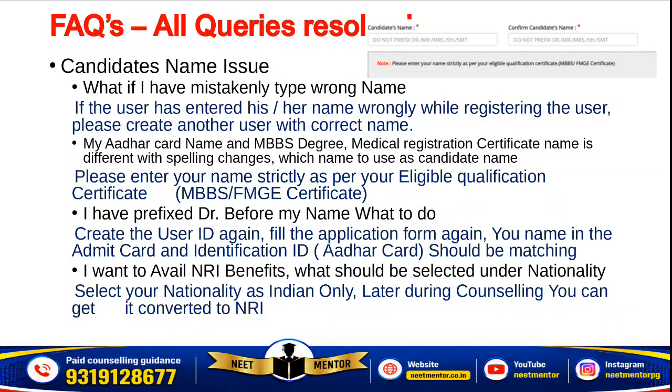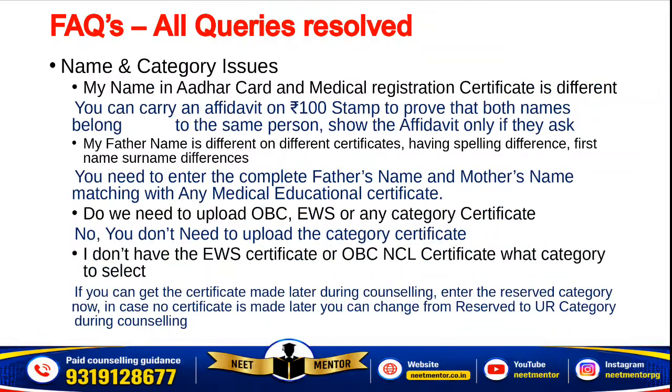Don't select NRI here, select Indian only. At the time of counseling, you will have the option to convert yourself from Indian to NRI, so that you can avail both the benefits of management quota, government colleges as well as NRI.